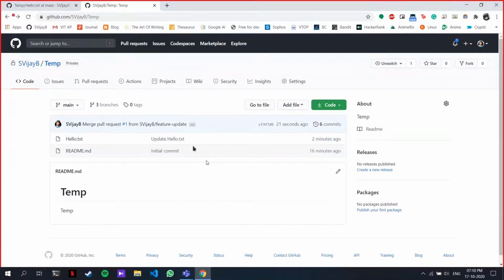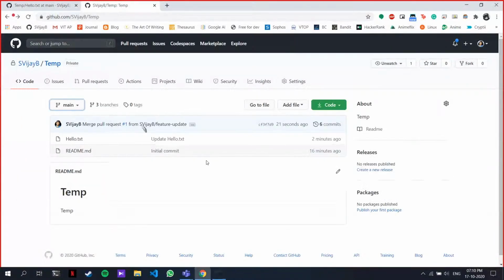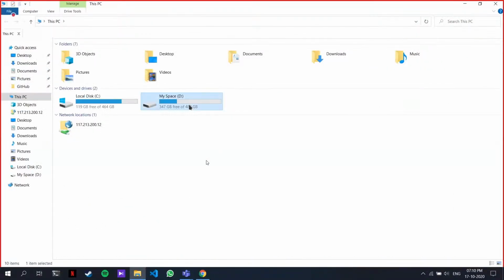So GitHub allows you to do it on a GUI. Now look at this. Okay, I'll show you. In my hello.txt, I have this new change I made on the cloud, right? That is, I'm not editing from my local system. Let me show you.